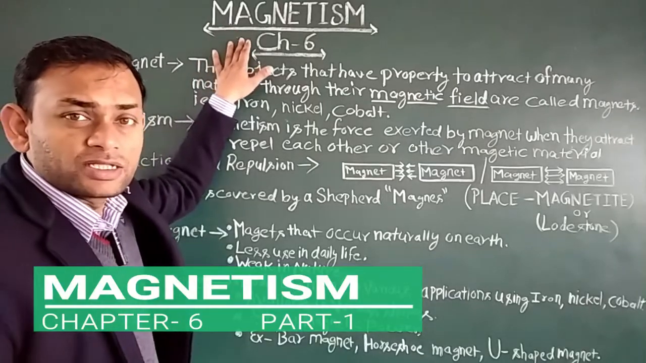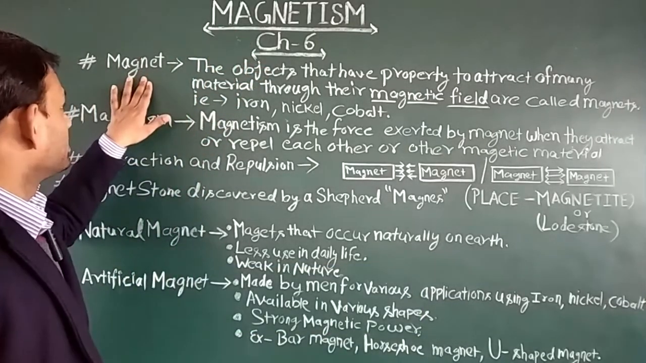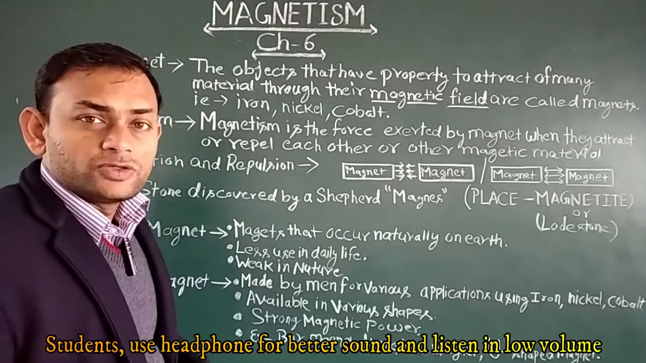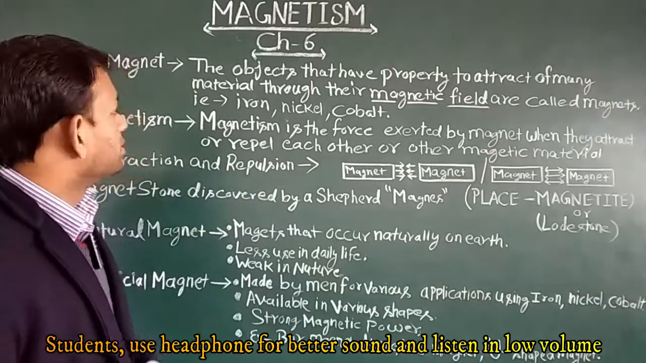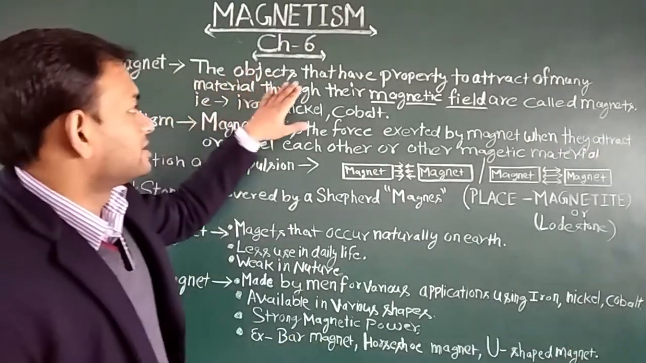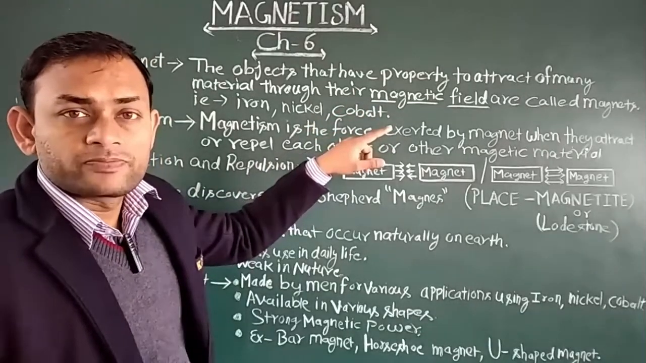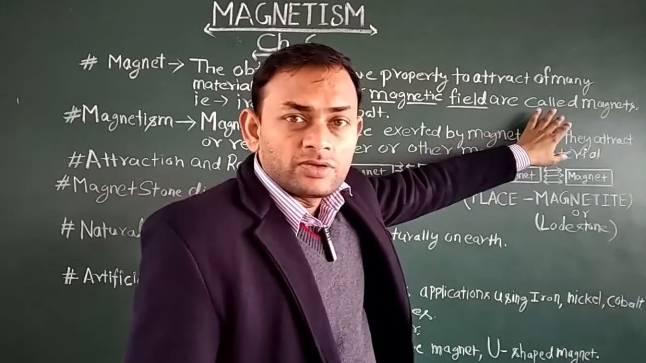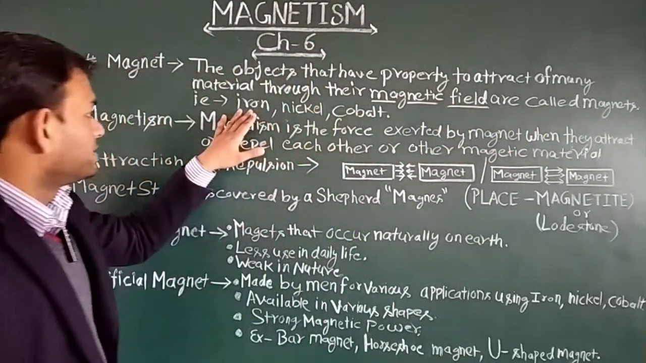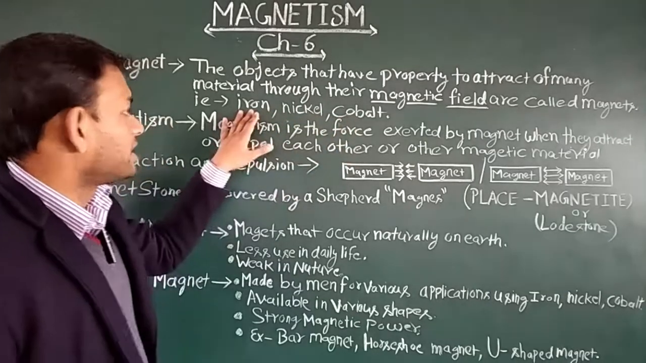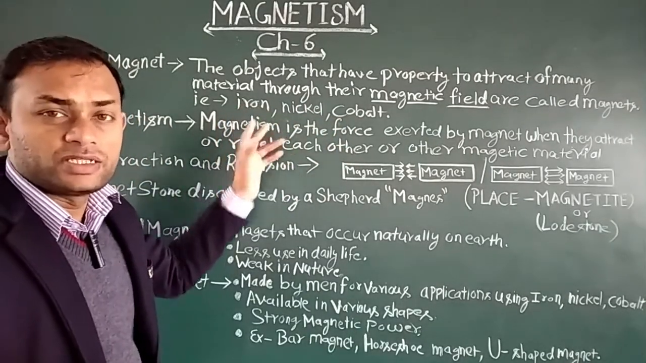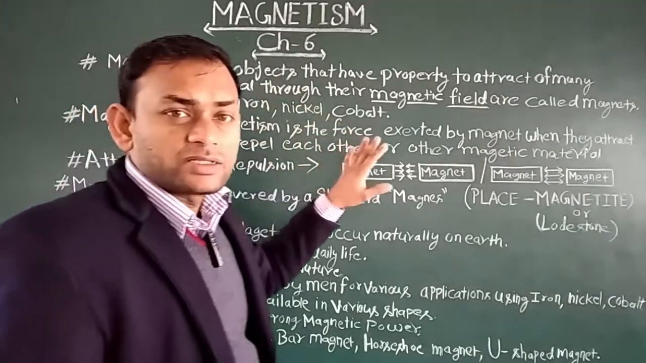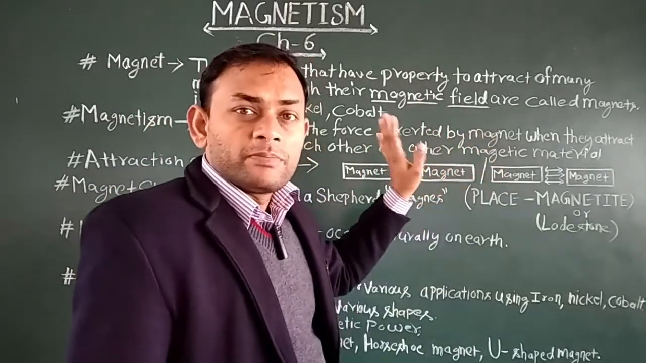Chapter 6, Magnetism. Let's start this chapter with the magnet, which is very fascinating to everyone. You must have used a magnet once in your life. So what is a magnet? The object that has the property to attract many materials through its magnetic field is called a magnet. These magnetic materials may be iron, nickel and cobalt. Especially iron is attracted toward a magnet very easily. So magnets are objects that have the property to attract magnetic material through their magnetic field.